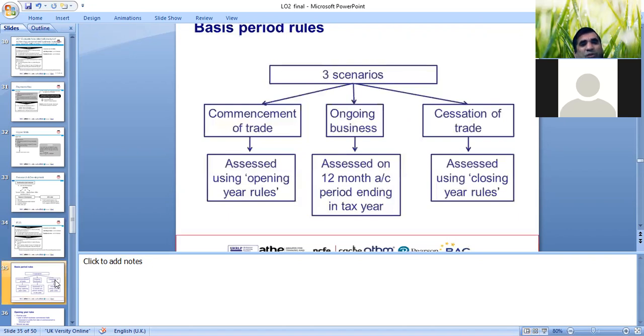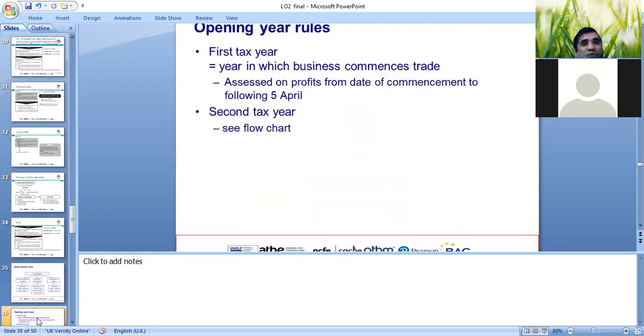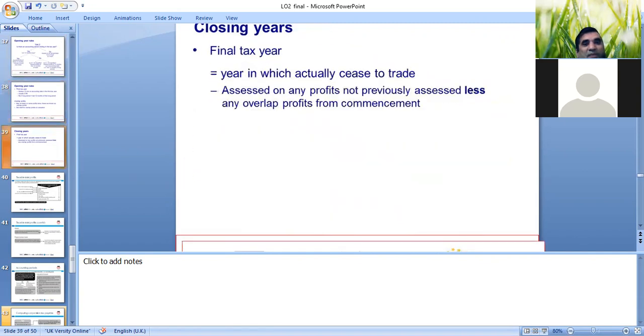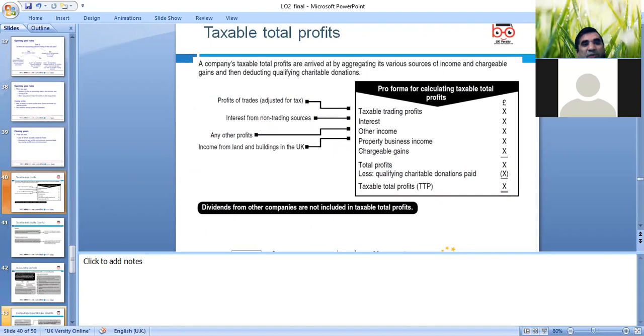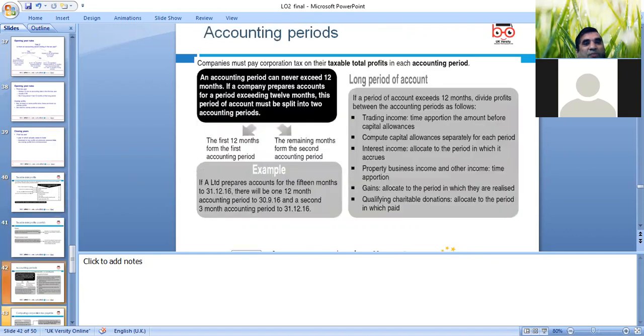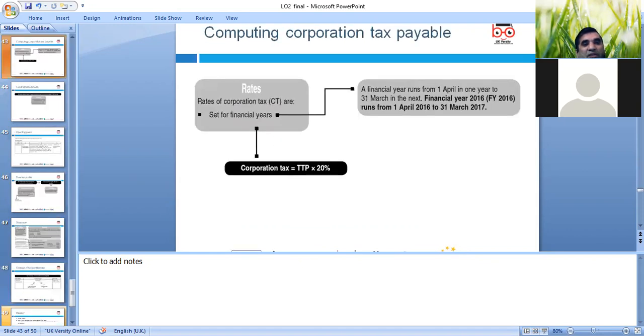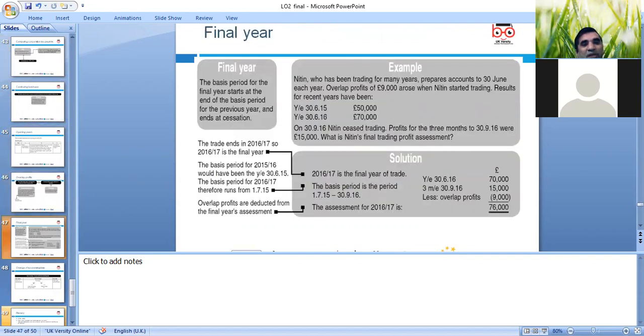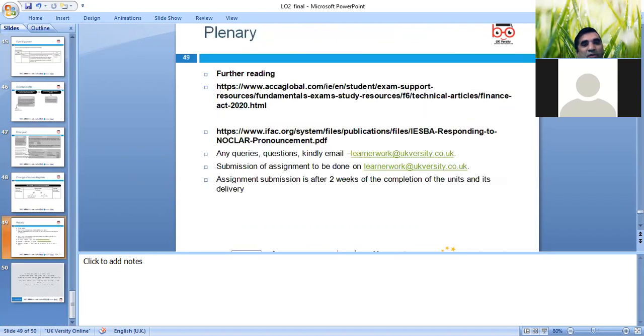Okay, further we can look at the scenarios. Yes, various tax dues and planning purposes, opening years, first years and second years, and opening rules. Is there any accounting period ending with the tax year? We need to look at that. Overlap profit, and the closing year taxable profit. That's the total taxable profit we can calculate for companies. Of course, for the accounting period, we need to look at tax planning. A few examples are included here, so we can look at overlap.